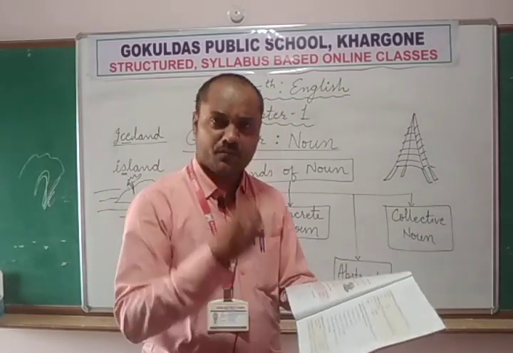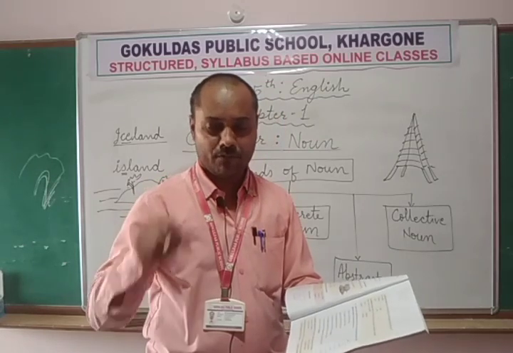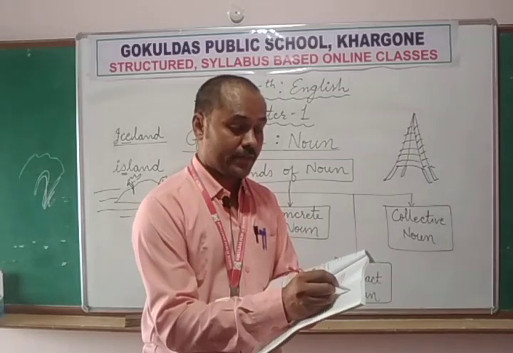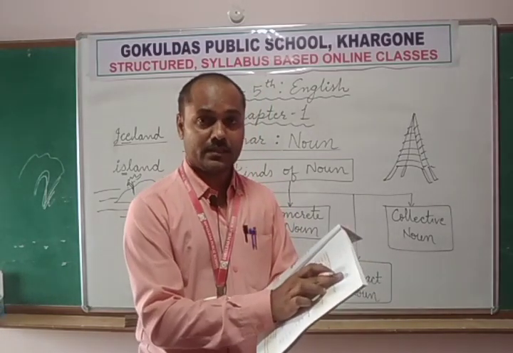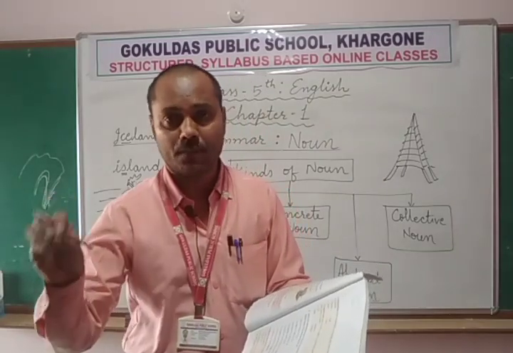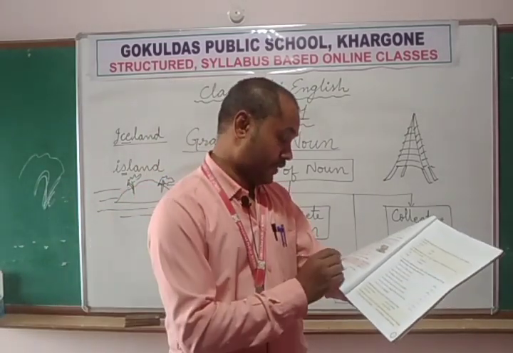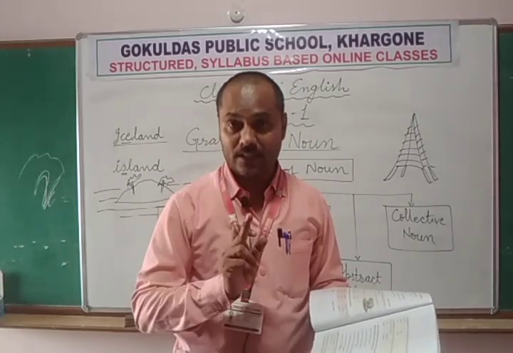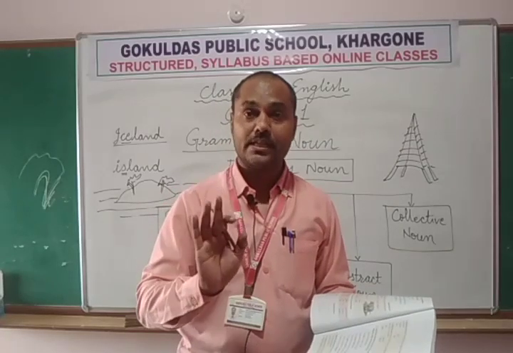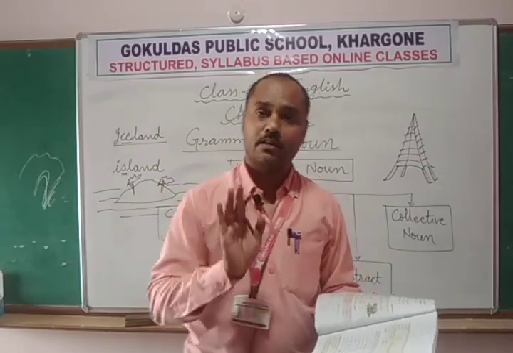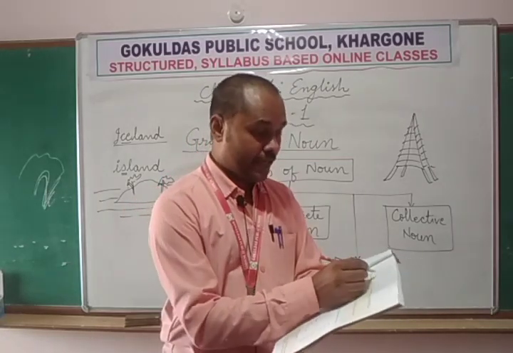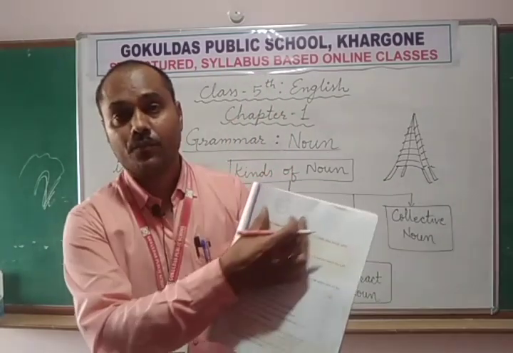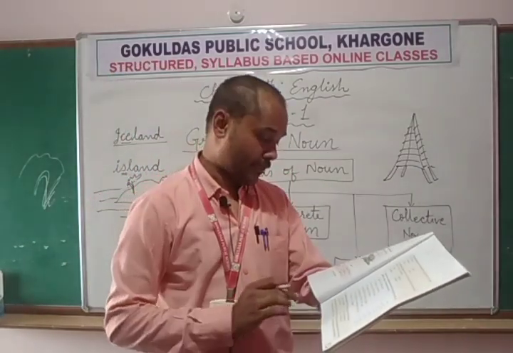Cream, which we eat, which we take from the milk, that is cream. So cream is a common name. Okay, it is the common name given to a common thing. April, we do have 12 months in a single year. In 1 year we have 12 months and all the 12 months have been given some particular name. So April is a proper name. So I will put it into the proper nouns column, April.